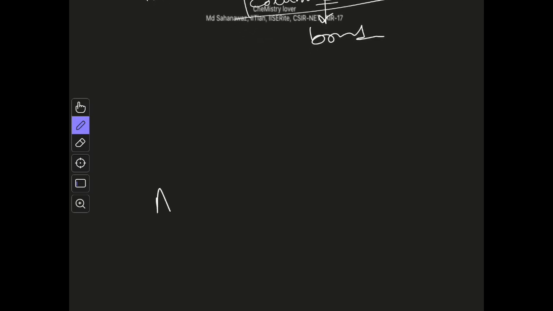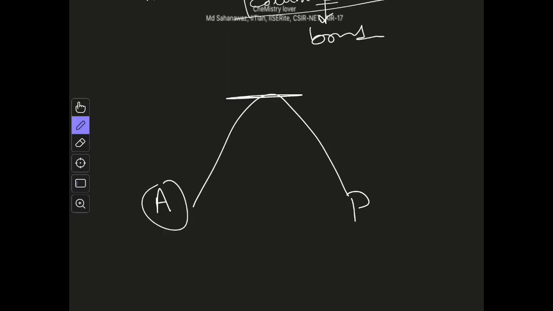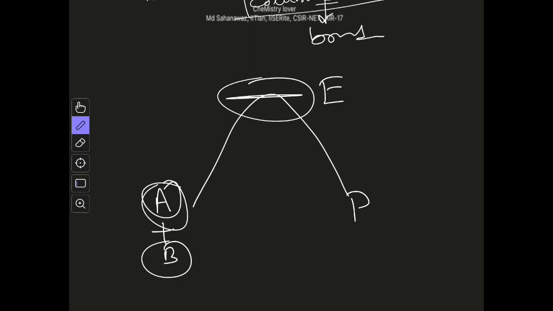So we said that whenever a starting material A goes to a product P, it goes through a transition state. Now what is the origin of this transition state? The origin of this transition state is this perturbation. Actually A will not go to P, you have to interact A with B, so two molecules will interact to give a product. So whenever you bring A and B closer, their orbital energy will be perturbed, and due to this perturbation the energy will be raised, and somewhere here it will stop. So this is the highest energy state, and this is called the transition state,